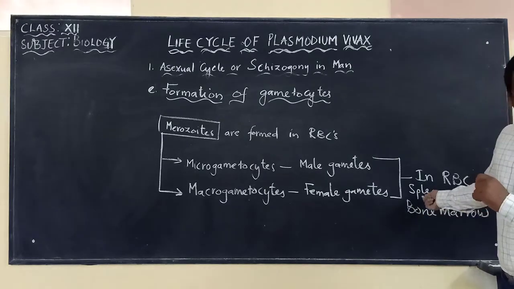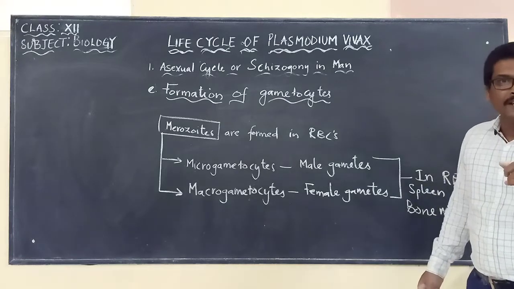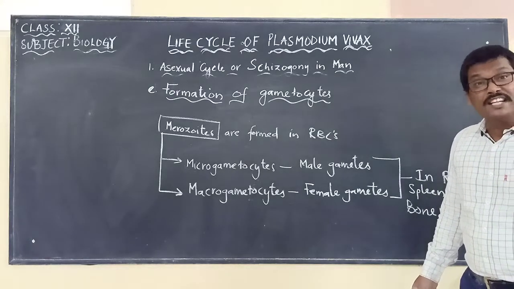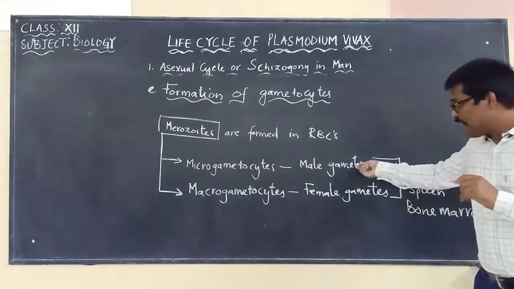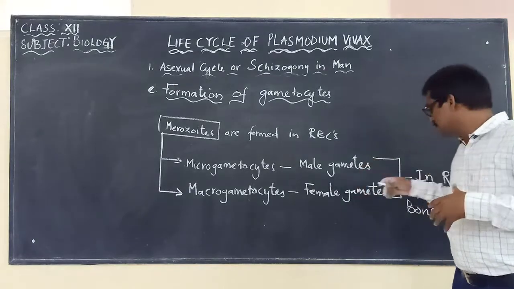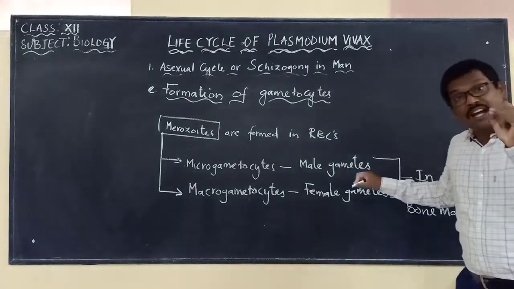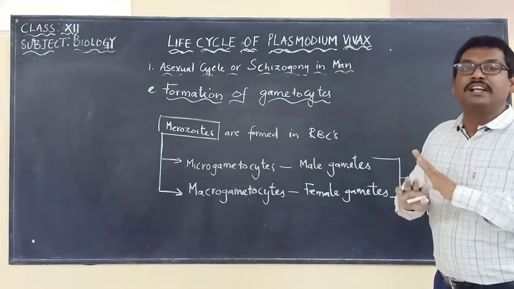And these gametocytes will die if they are not transferred to the mosquito within a week. Please make note of that.